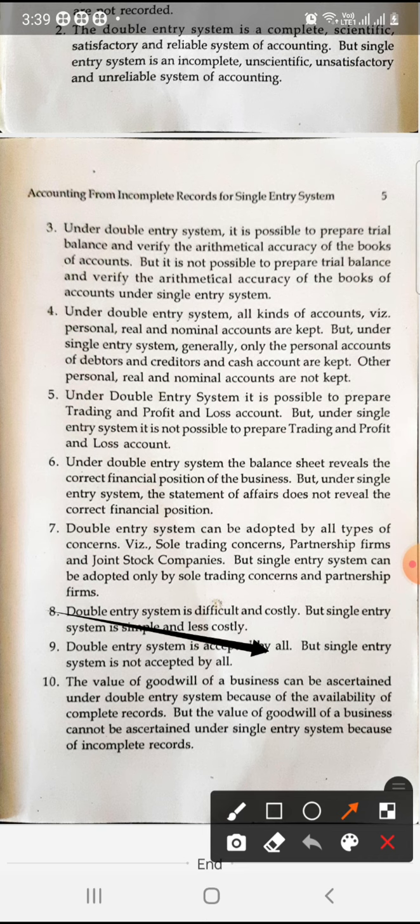Double entry system is difficult and costly, but single entry system is simple and less costly. Double entry system is accepted by all, but single entry is not accepted by all. The value of the goodwill of the business can be ascertained under double entry system because of the availability of complete records, but the value of the goodwill of the business cannot be ascertained under single entry system because of incomplete records. Okay, so go through the difference between double entry and single entry system.